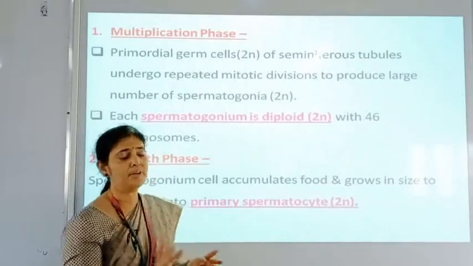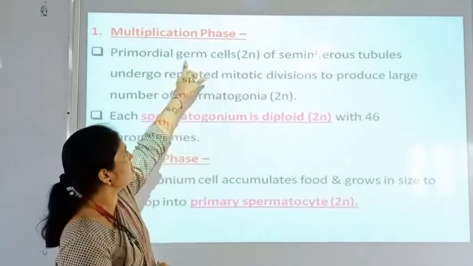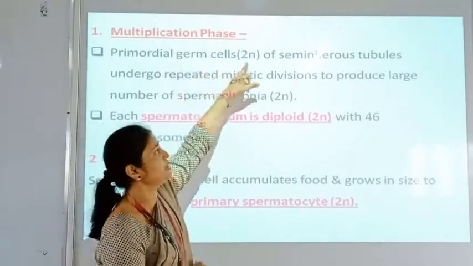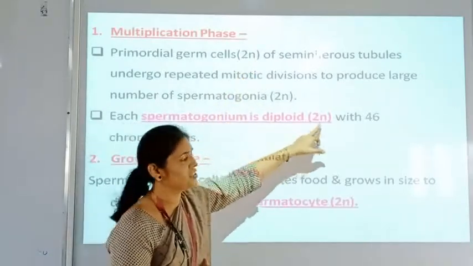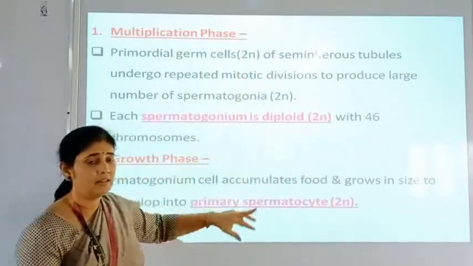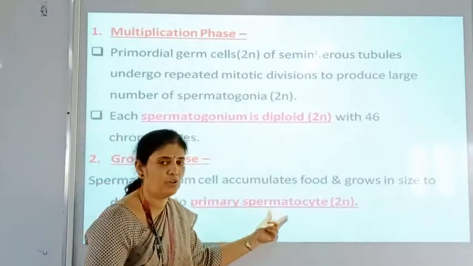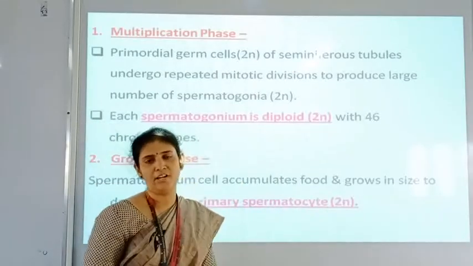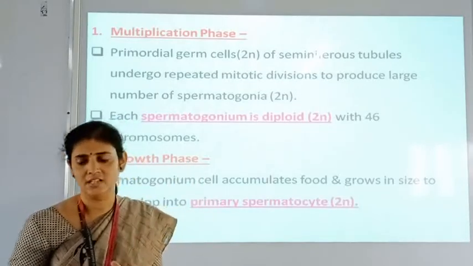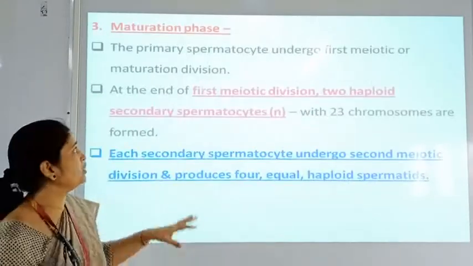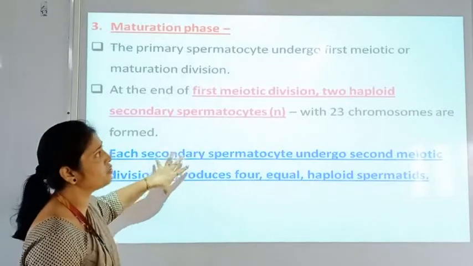So we have to remember that the first stage is the germ cell, which is diploid. The second stage is the spermatogonium, which is also diploid. The third stage is the primary spermatocyte, which is also diploid. So these are the three diploid stages of spermatogenesis. Now the next is the maturation phase. In maturation phase, what happens?